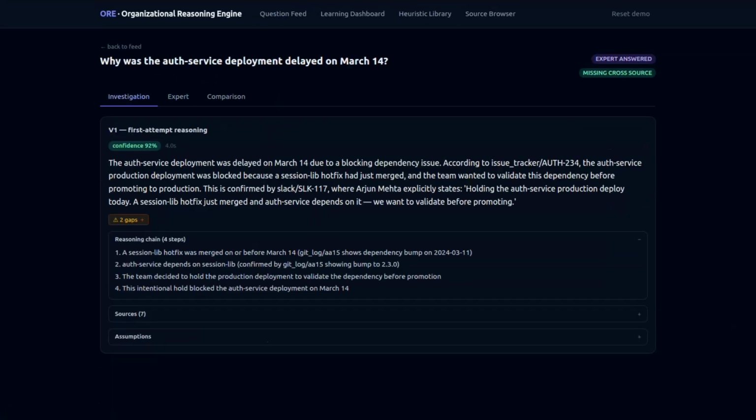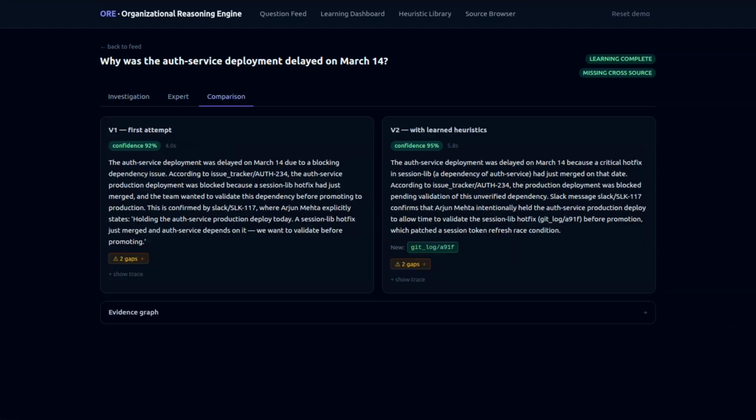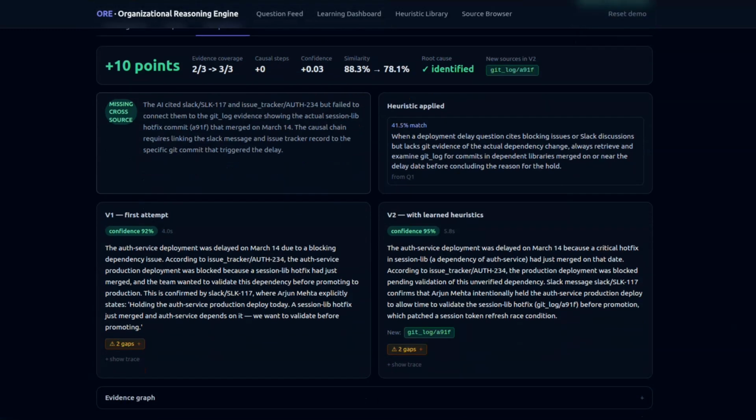So now, after V2, we'll check the comparison tab. We'll run the comparison for V2. The V2 answers will be generated here. Heuristic applied. V2 now retrieves a source V1 never had. Evidence coverage goes up. The root cause is identified, and the gap V1 admitted is resolved.